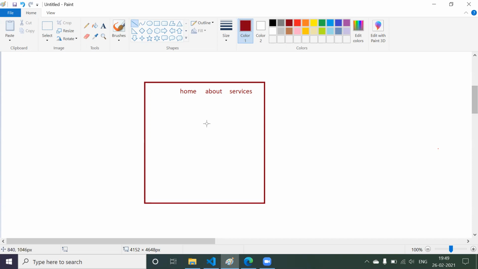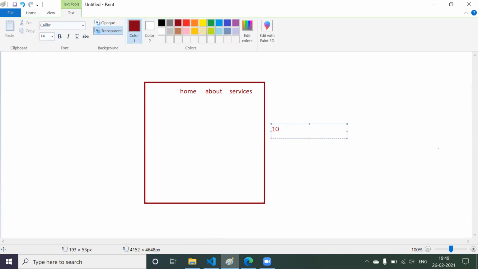Now what happens if, for example, in home you wanted to build one login page, and in about you wanted to show some images, some videos, some kind of text. In services also you wanted to show some complex UI. To build such a UI, you might take some days, like 10 days.